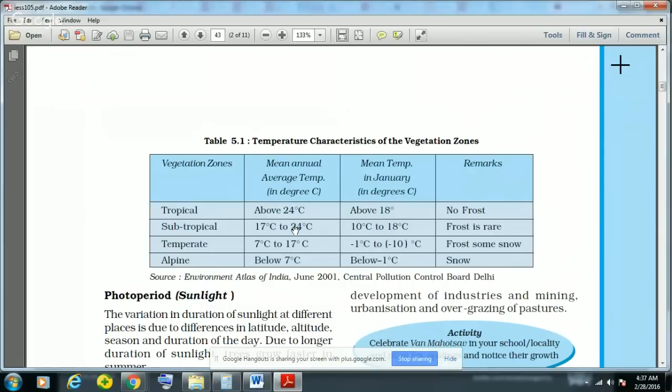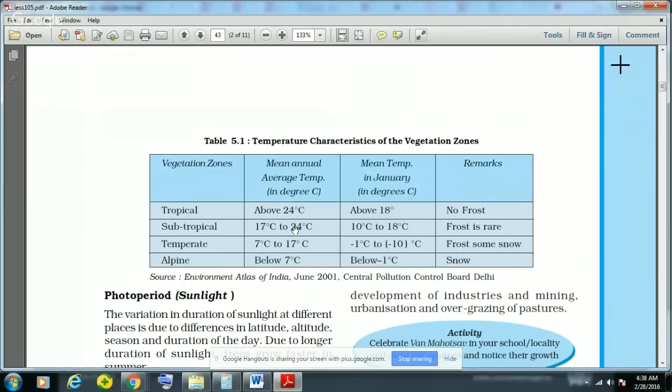And the special property is that no frost is observed in the tropical region. Then subtropical, the annual average temperature ranges from 17 to 24 degrees Celsius, and frost is very rare.